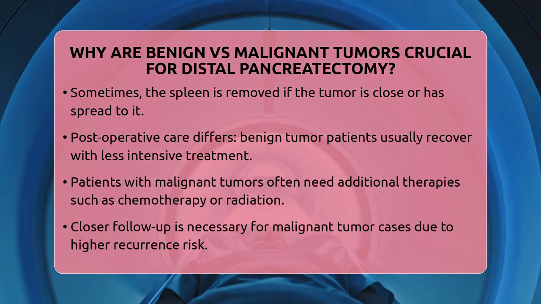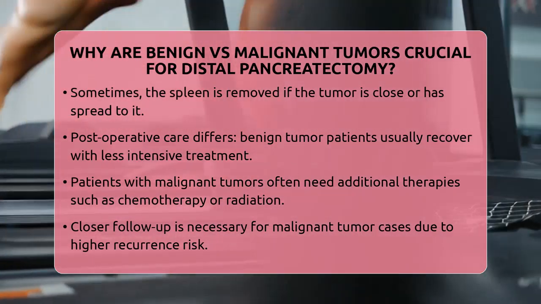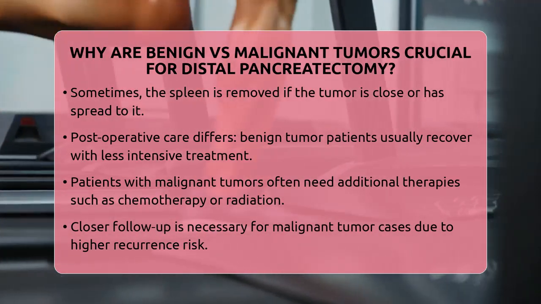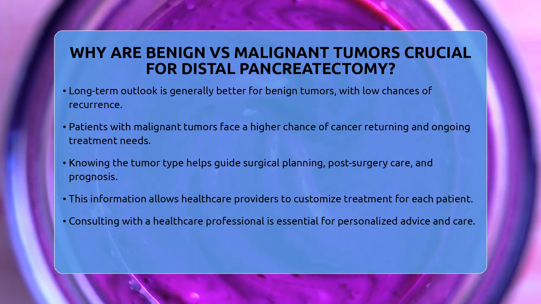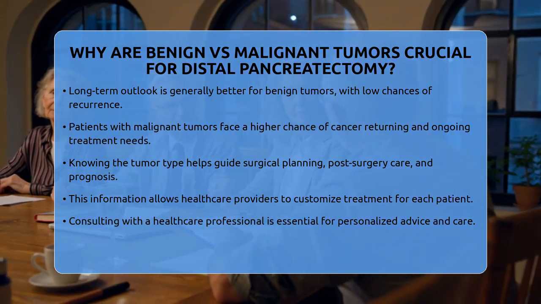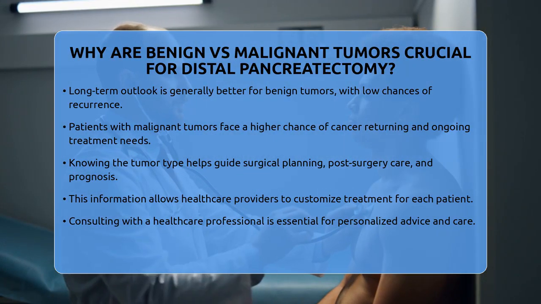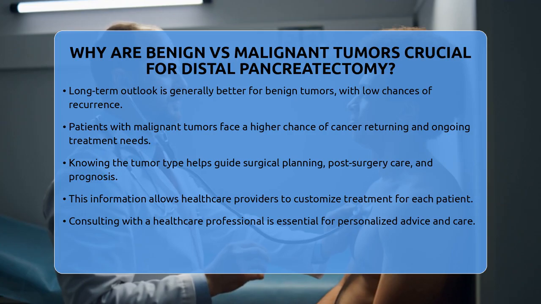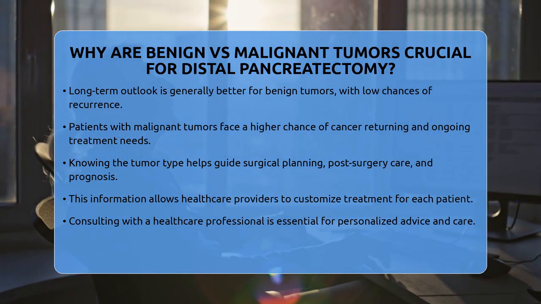Long-term outcomes depend heavily on whether the tumor was benign or malignant. Patients with benign tumors usually have a very good prognosis and a low chance of recurrence. In contrast, those with malignant tumors face a higher risk of the cancer returning, which might mean ongoing treatment and monitoring. In summary, knowing whether a tumor is benign or malignant is essential when planning a distal pancreatectomy.